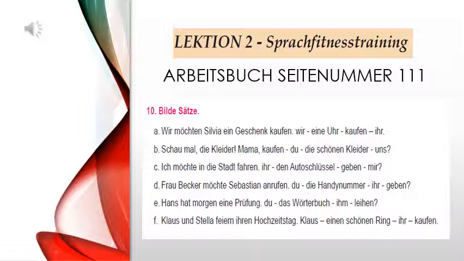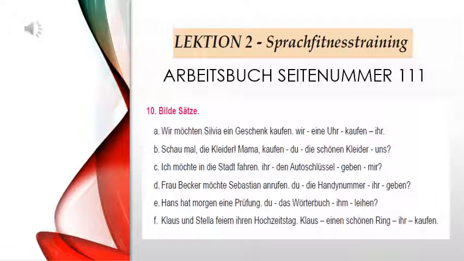B. Schau mal die Kleider. Look at the clothes. Mama, kaufen du die schönen Kleider uns. Now in the first one it was already conjugated, wir kaufen, but here you are supposed to do the conjugation and it should be in the form of a question. And you must have understood from the meaning that it is a yes-no question. So the verb should come at the first place. So what will be the conjugation of kaufen according to du? That is kaufst du.